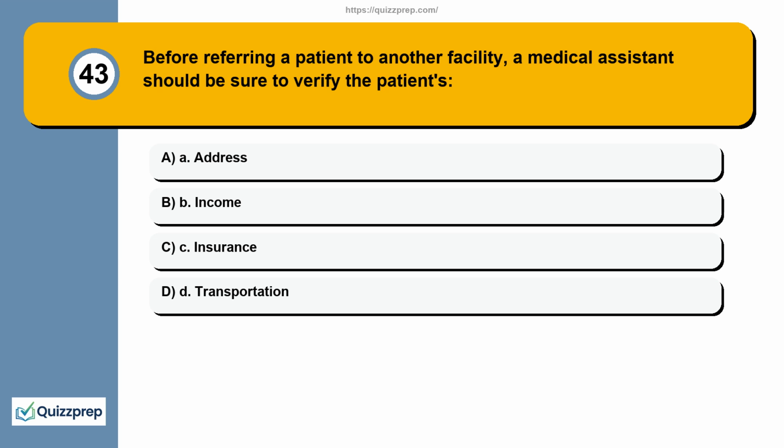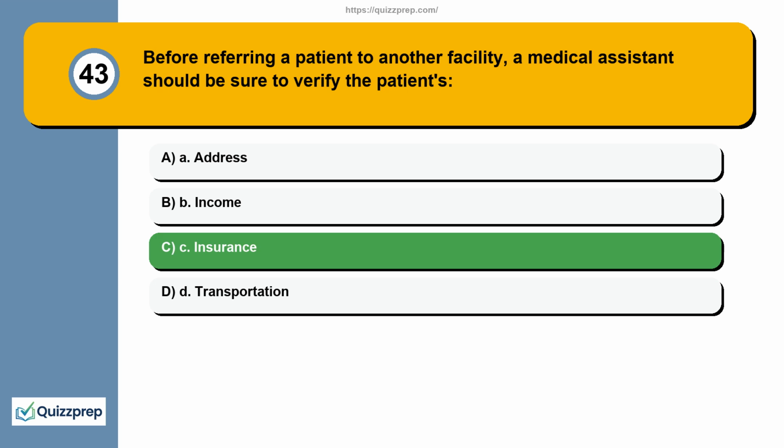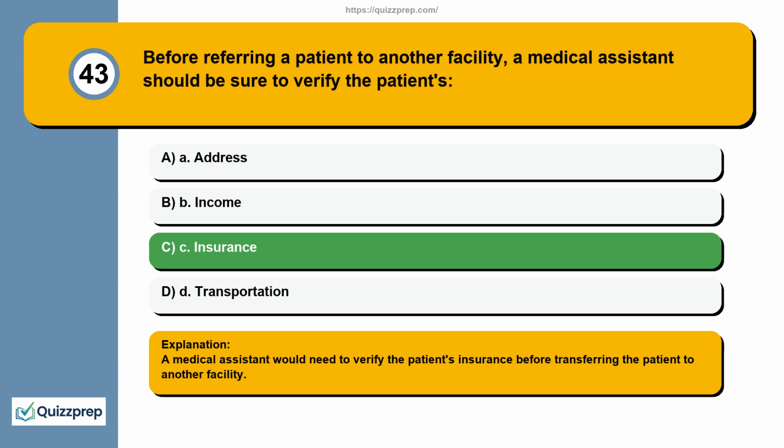Question 43. Before referring a patient to another facility, a medical assistant should be sure to verify the patient's A. Address, B. Income, C. Insurance, D. Transportation. A medical assistant would need to verify the patient's insurance before transferring the patient to another facility.